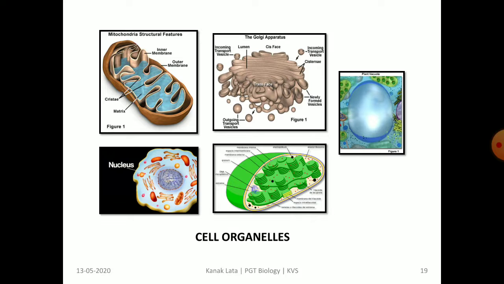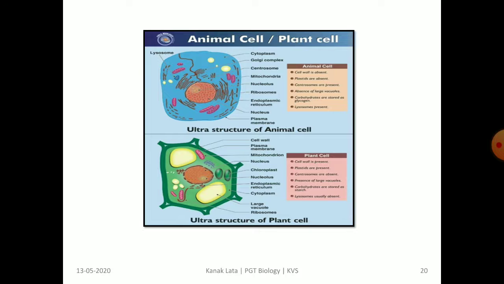The given figure indicates the various cell organelles. Try to find out the name of each organelle. The given figure shows the comparison of plant and animal cell. You may observe here that the size of vacuole is larger in plant cell and smaller in animal cell.